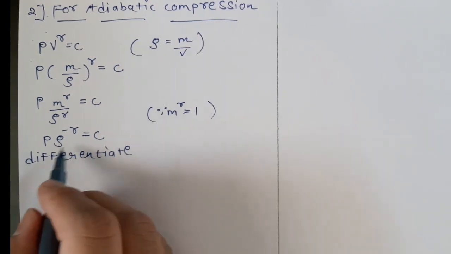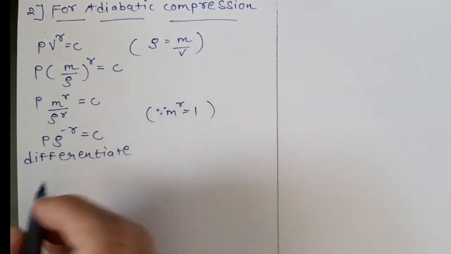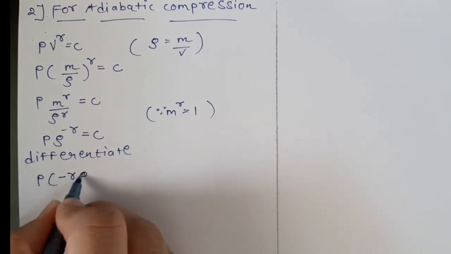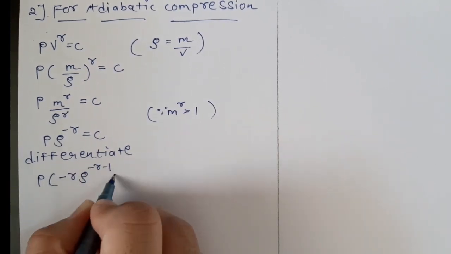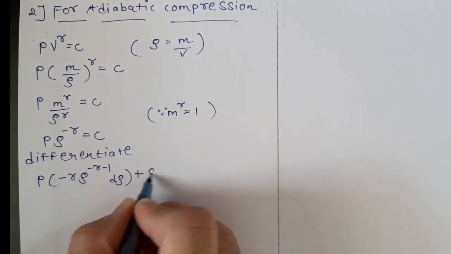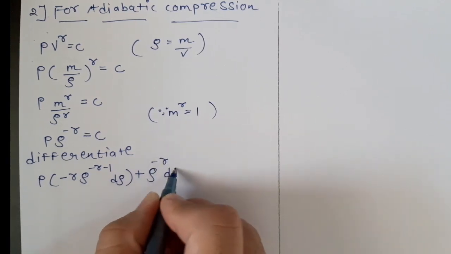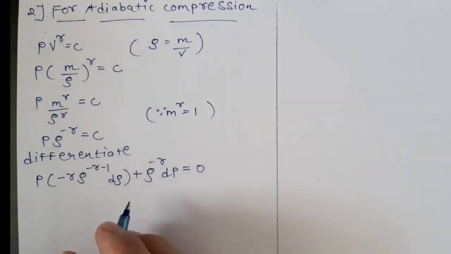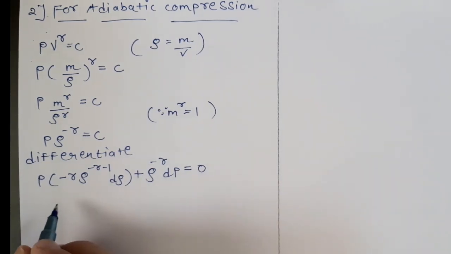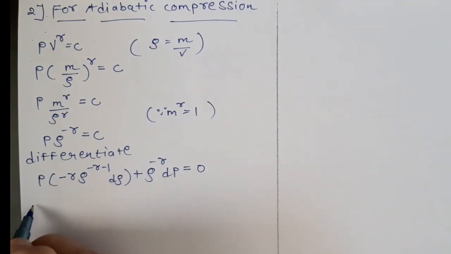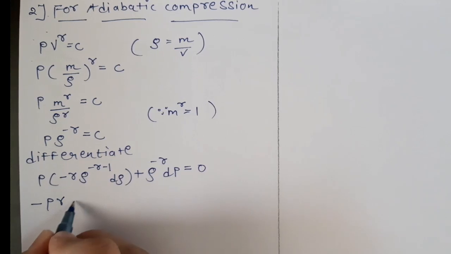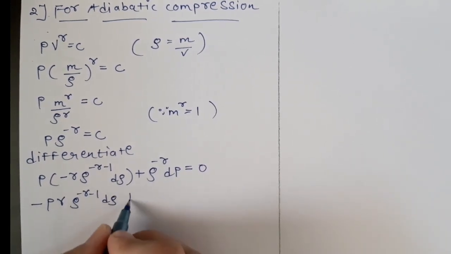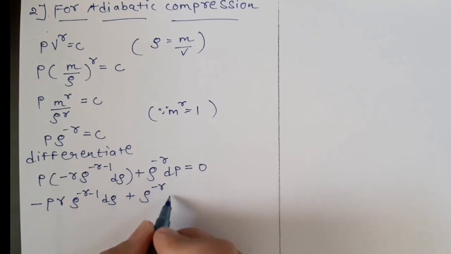If we differentiate the above equation using the product rule, we get P into minus gamma into rho raised to minus gamma minus 1 into d rho plus rho raised to minus gamma into dP, which equals 0, because the differentiation of a constant is 0.